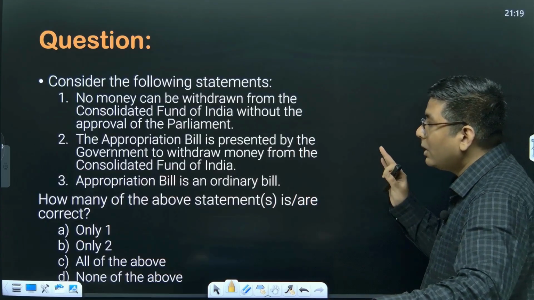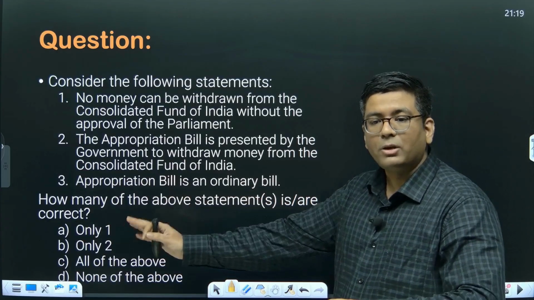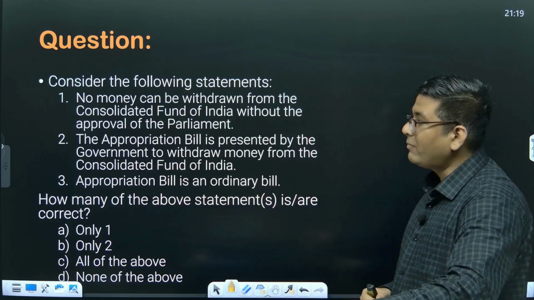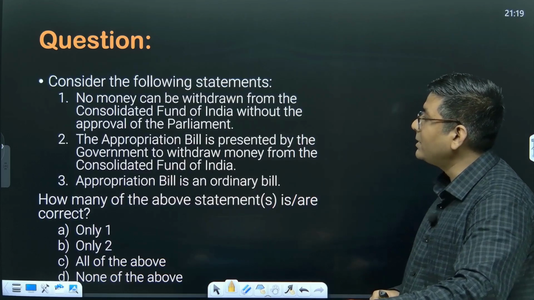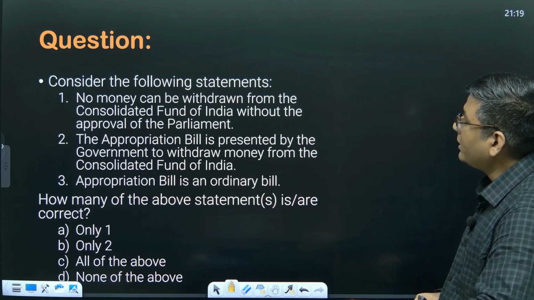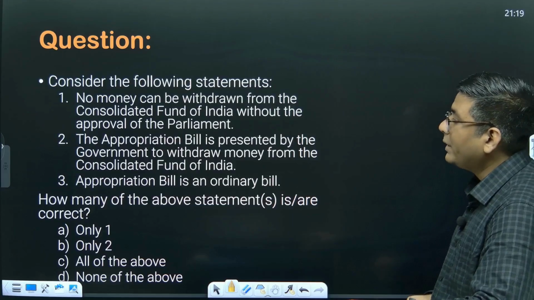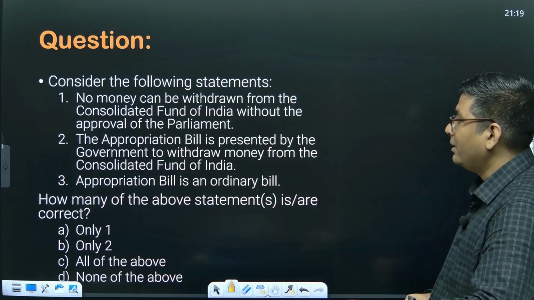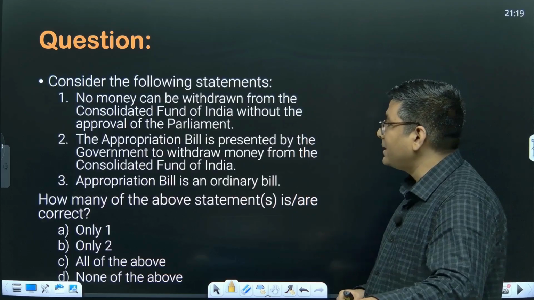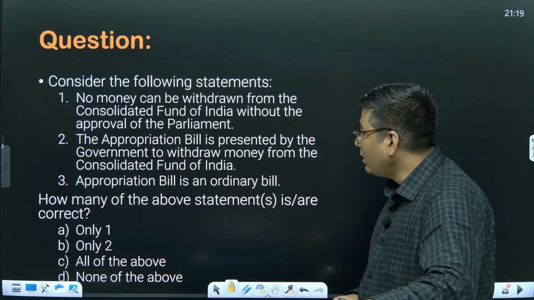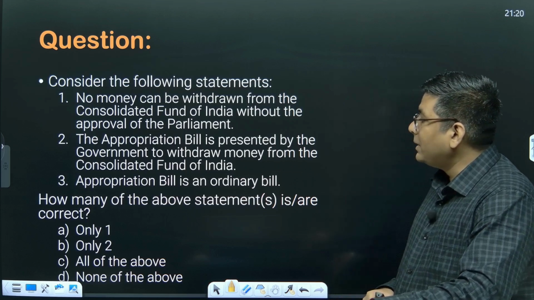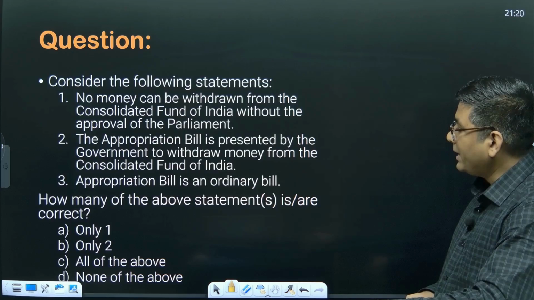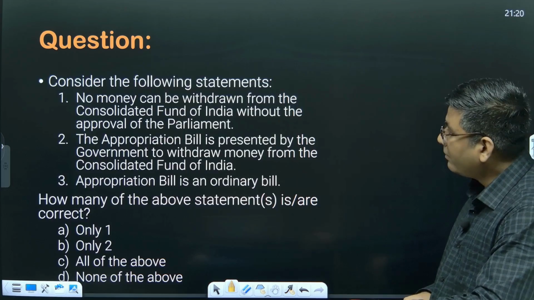Okay, so this is the question that we have based upon all the discussions that we have had till now. So the first question is, consider the following statements. No money can be withdrawn from the Consolidated Fund of India without the approval of the Parliament. The appropriation bill is presented by the government to withdraw the money from the Consolidated Fund of India. Appropriation bill is an ordinary bill. How many of the above statements is or are correct?